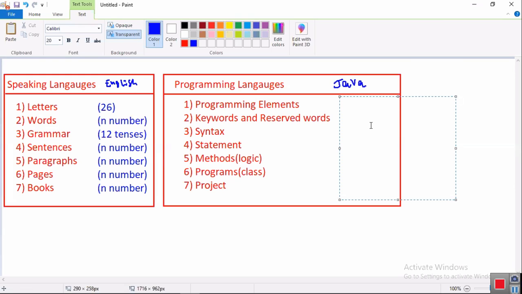Programming elements, look at that. English has 26 programming elements, 26 letters. If you come to Java, a super language, just 8. Tell me, is Java easier or tougher? It is easier than your native language. If you take Hindi, oh my God, 52. If you take Telugu, 56 letters are there. English, 26. And I don't know Odia and Marathi, other languages. Java has just 8 programming elements. It is just easy, damn easy.